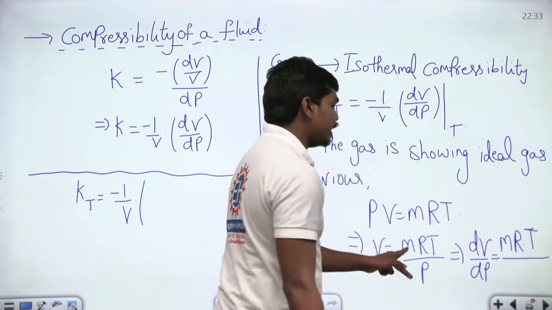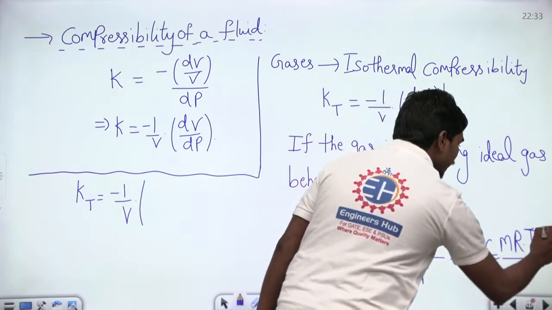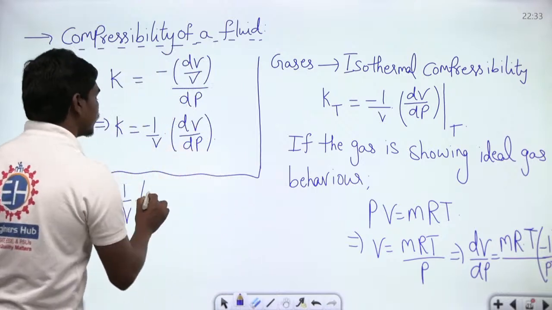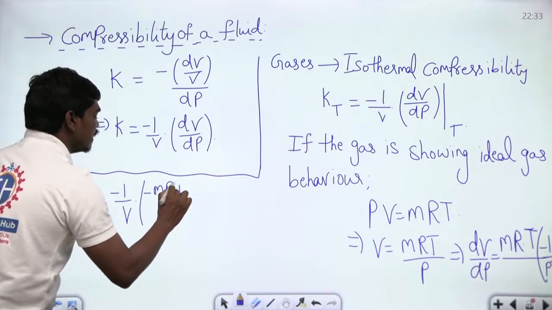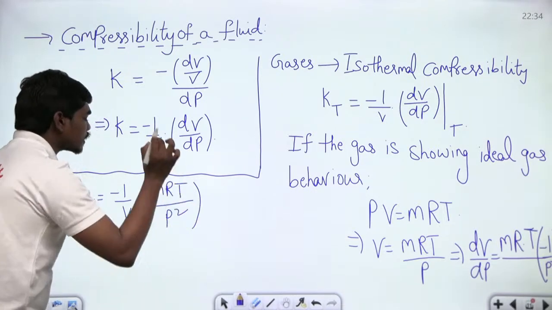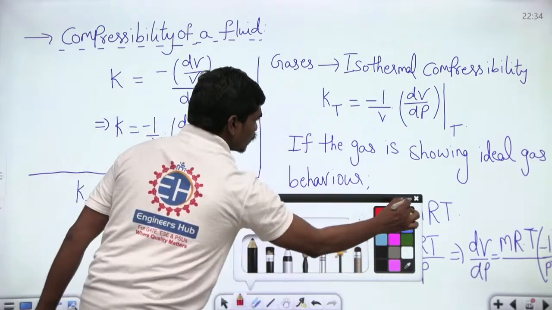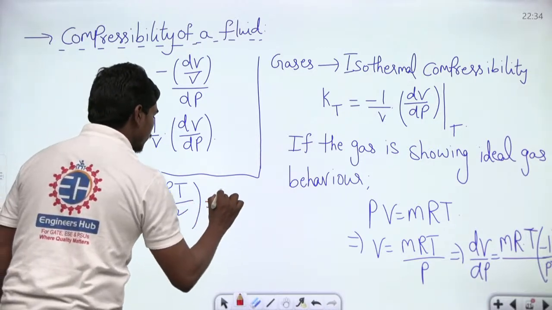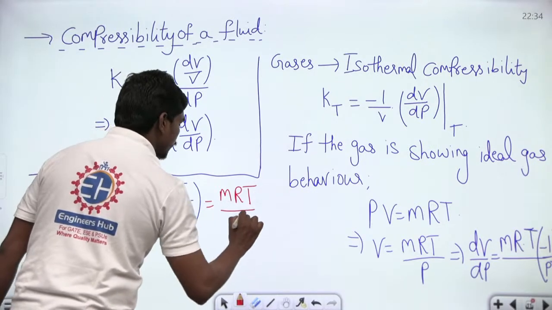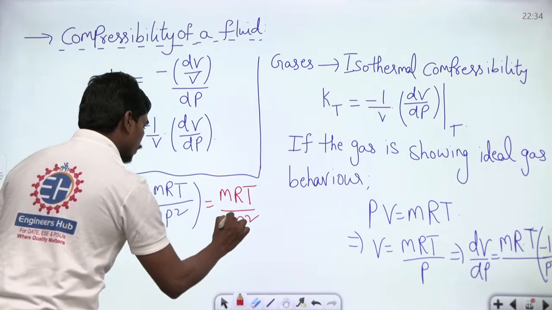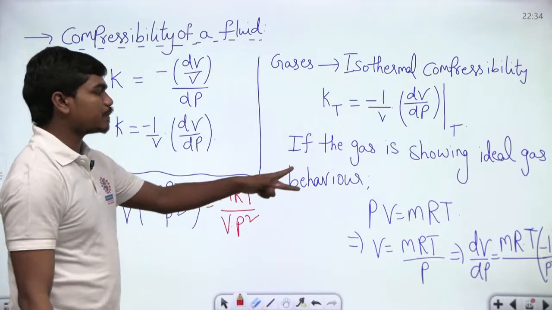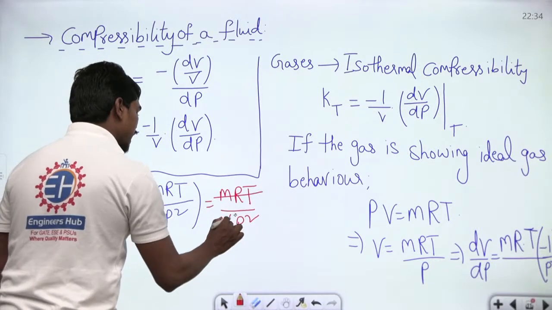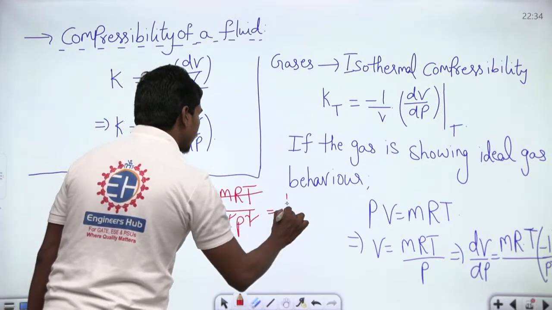So mRT divided by the differentiation of 1 by P, which is nothing but minus 1 by P square. This is what you have. So we can write minus mRT divided by P square. Correct? So this minus and minus gets cancelled, minus into minus is basically plus. So this is equal to mRT divided by V P square. As per the ideal gas equation, PV is equal to mRT, which means I can cancel mRT, the V and also one P. What is left here is 1 by P.